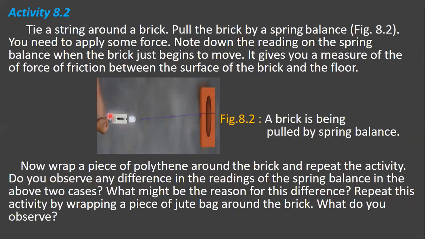See children, you can try this in your home. You wrap the polythene around the brick and repeat the activity again, and definitely you will find a difference in the readings of the spring balance. And what might be the reason for this difference?